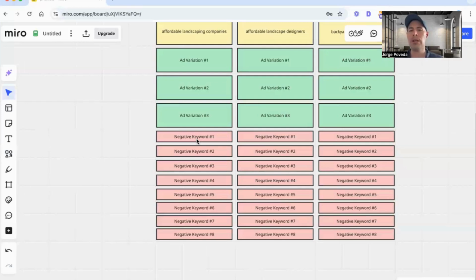And if you're not including them as a negative, you're going to generate clicks for those. And while you may generate some leads from that, those leads are going to come at a very high cost. And so you generally don't want to be found for those types of keywords. Include them as negatives, and you're going to see that your cost per conversion is actually going to go down significantly.